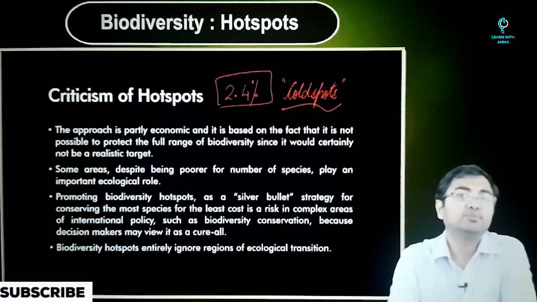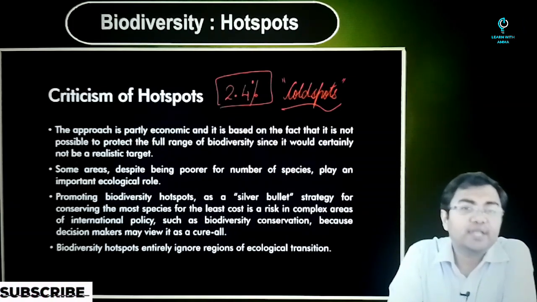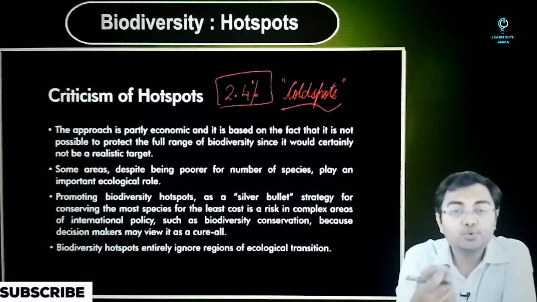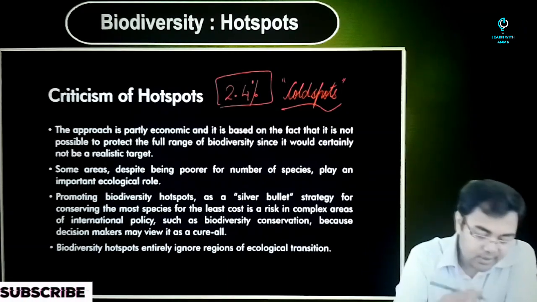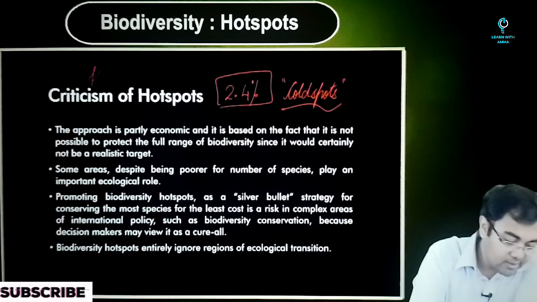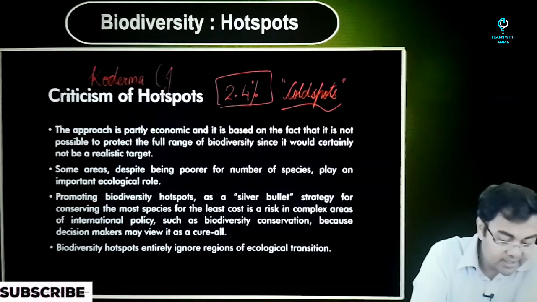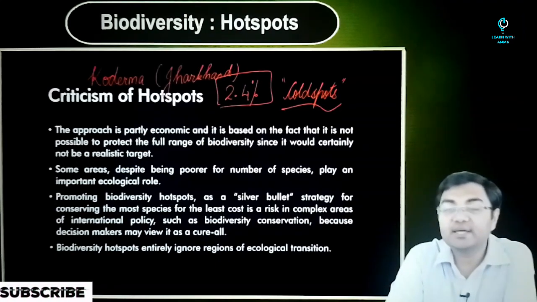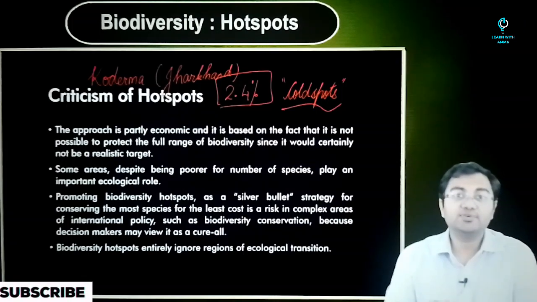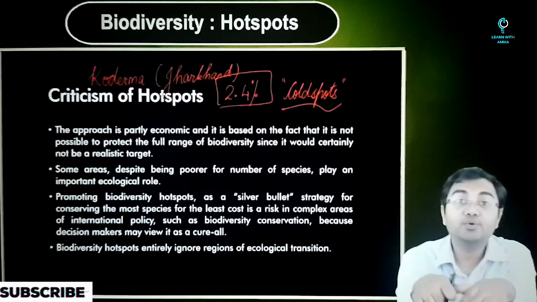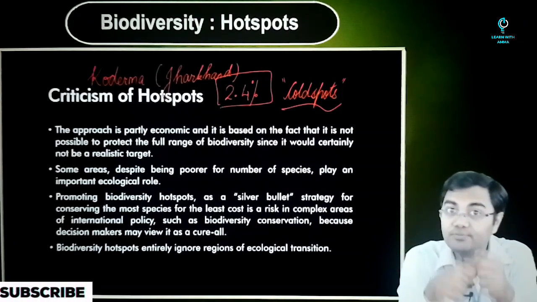Now take one example. In December 2019, a new species of frog was discovered in Koderma district in Jharkhand. This is an area that lies in the Chota Nagpur plateau, and that's why it's not a hotspot. But you have found a new species of frog.